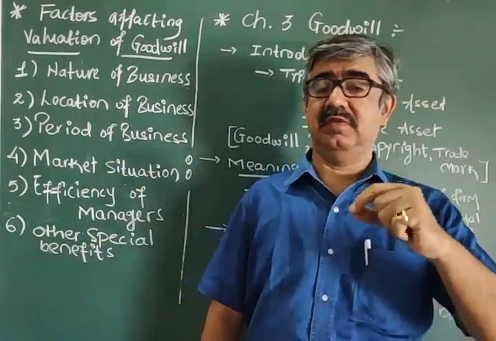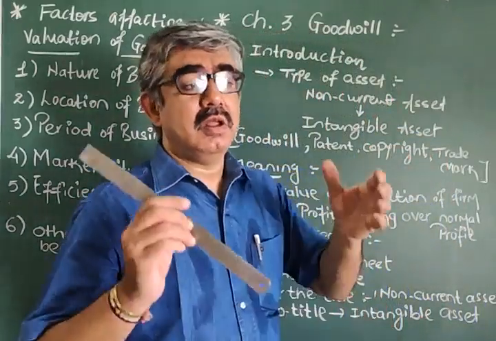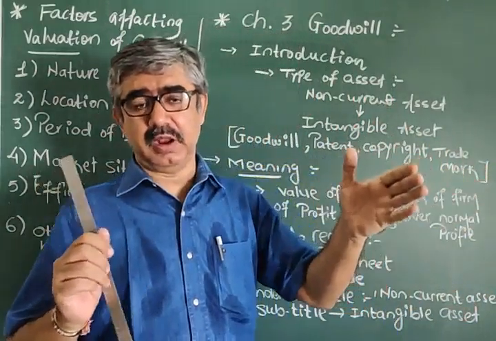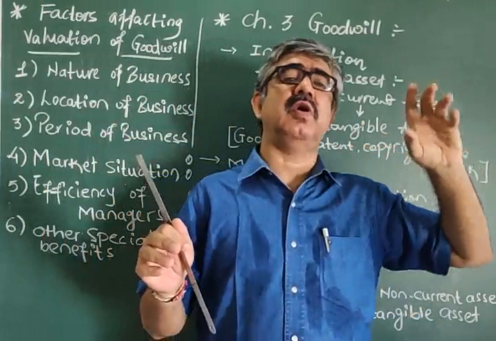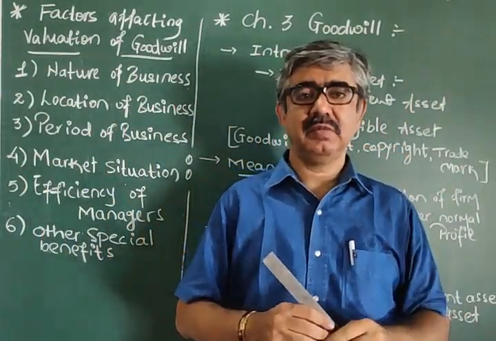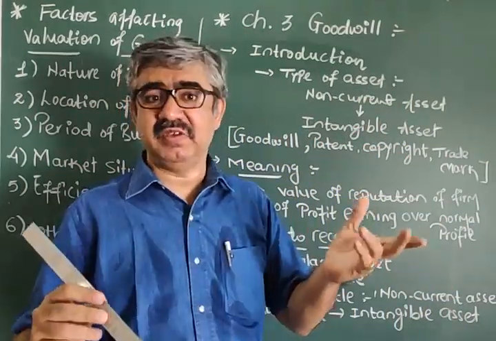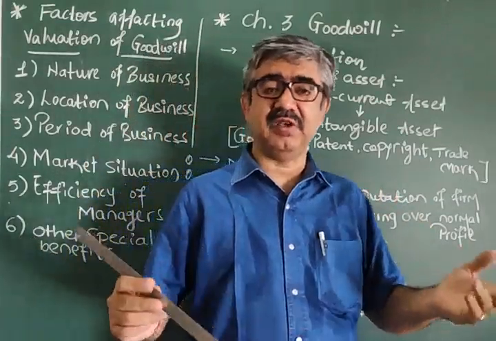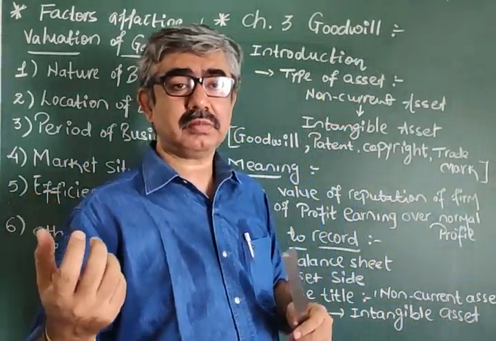Now again, the word, what do we mean by industry? Industry means there are so many same type of units, and the combination of those units is known as industry. Say garment industries, ready-made garment industries, food and beverages industries, say FMCG, fast moving consumer goods industries, construction industries.